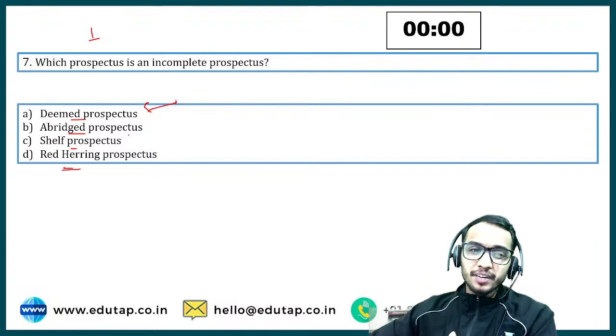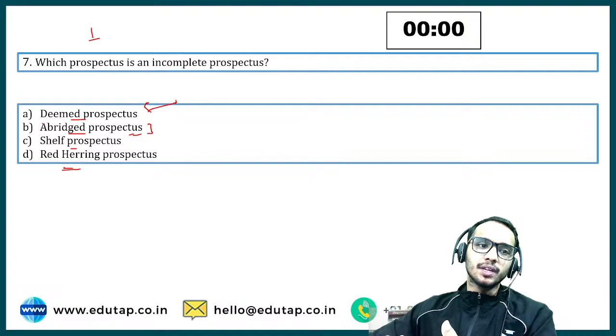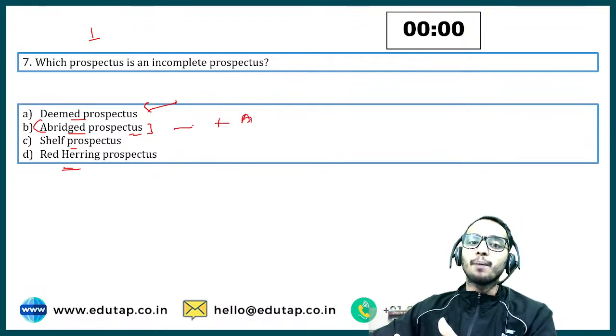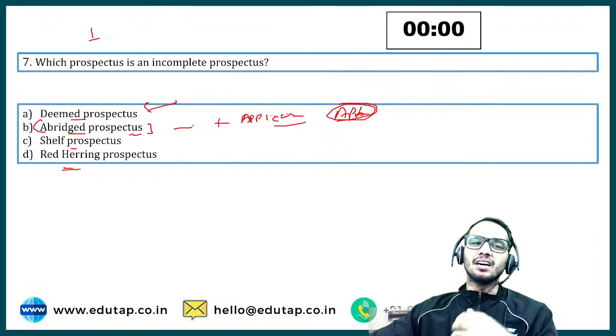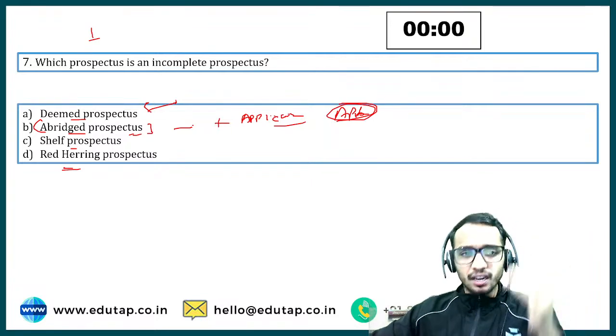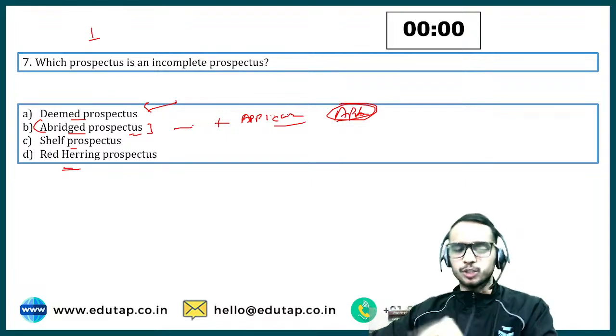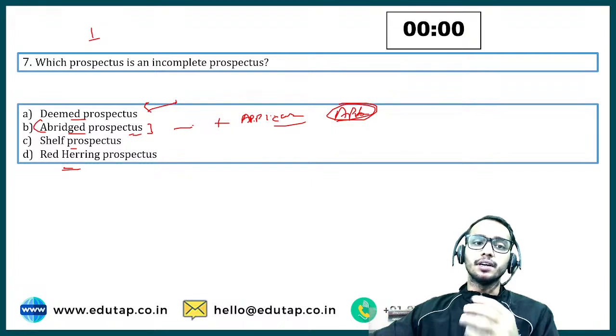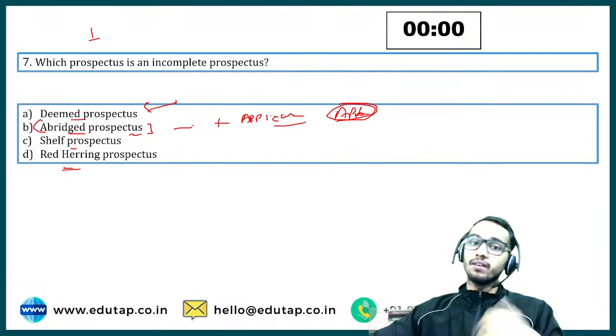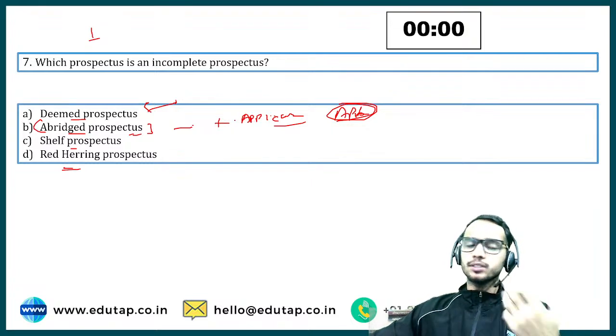What is this abridged prospectus? Basically, this abridged prospectus is attached with the application form. Okay, just remember this: it is attached with the application form. It basically gives the summary of all the important features of the prospectus. Understand this very carefully. I'm giving you each and every option in detail so that you remember it right now while we are discussing it. So, abridged prospectus, you have got the understanding.